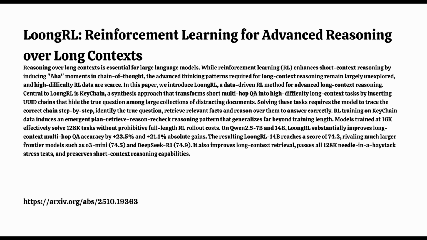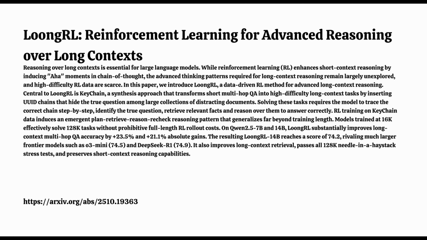And did that generalization we talked about hold up on other benchmarks outside the training setup? It did. They tested it on NarrativeQA, which uses contexts typically in the 32K to 64K token range, longer than the 16K training context. The LoongRL models showed big improvements there too. Absolute gains of about 15% for the 7B and 16% for the 14B model. So the plan-retrieve-reason-recheck pattern learned at 16K was definitely functional and beneficial at 32K, 64K. And presumably beyond, up to the 128K tested elsewhere. It confirms the transferability of the learned skill.